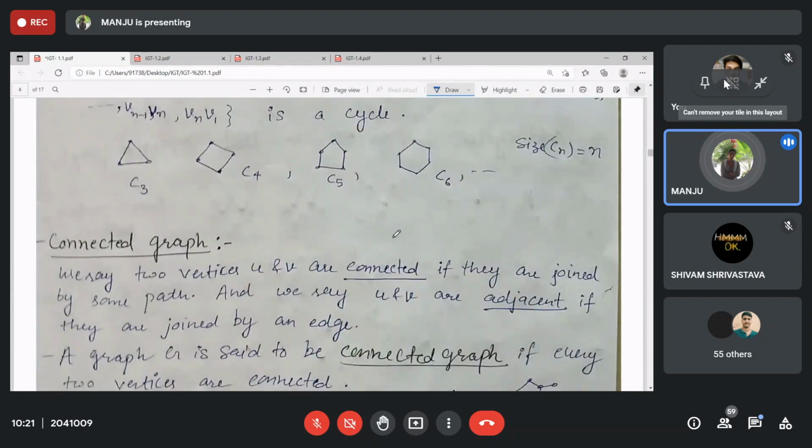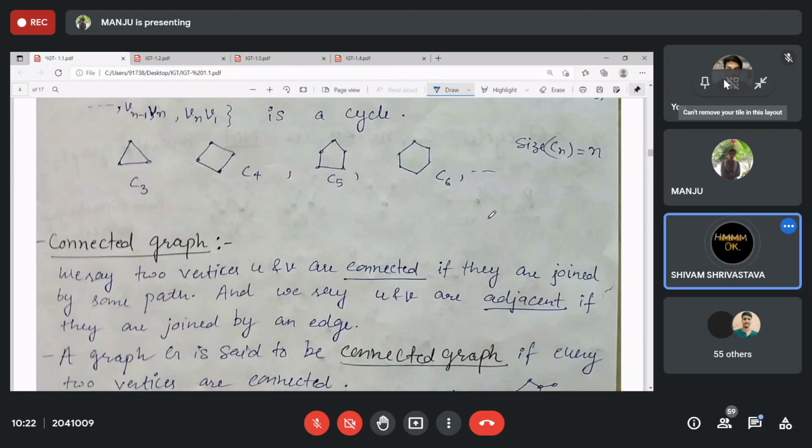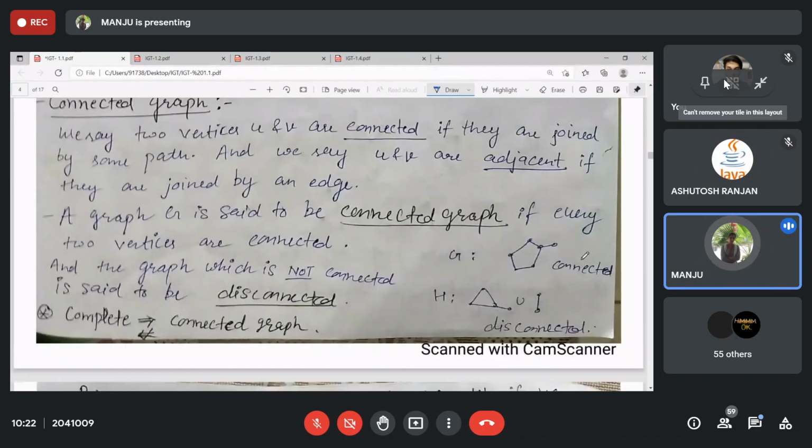Every complete graph is a connected one. Is it true? Complete implies connected. Yes, ma'am. True. What about the converse? No, ma'am. May or may not be true. Counterexample? Any cycle. Yeah, we have cycle, Pn, many graphs.